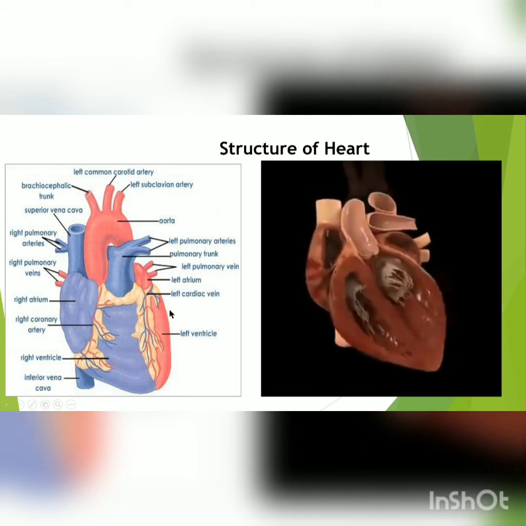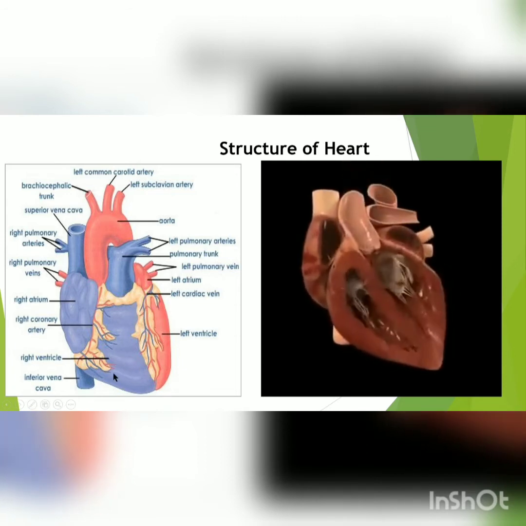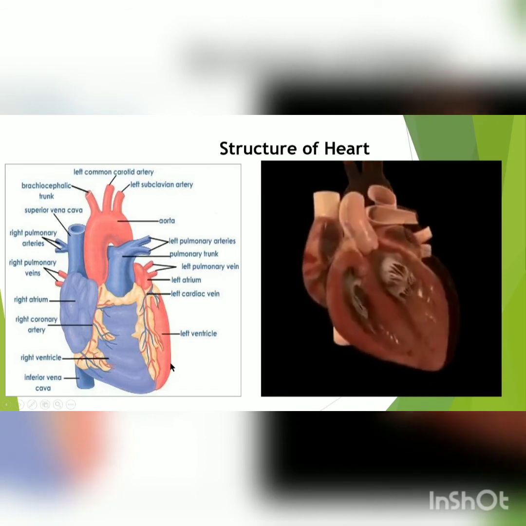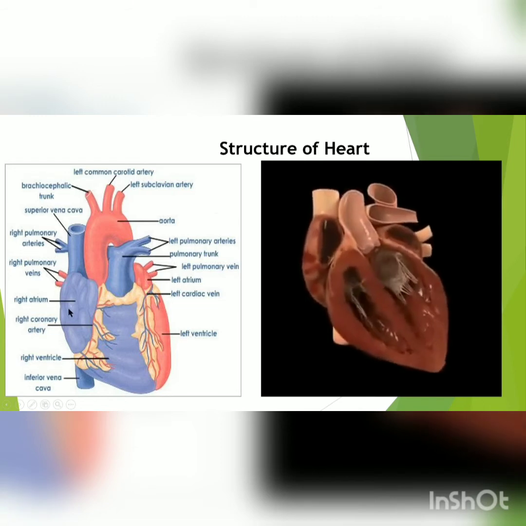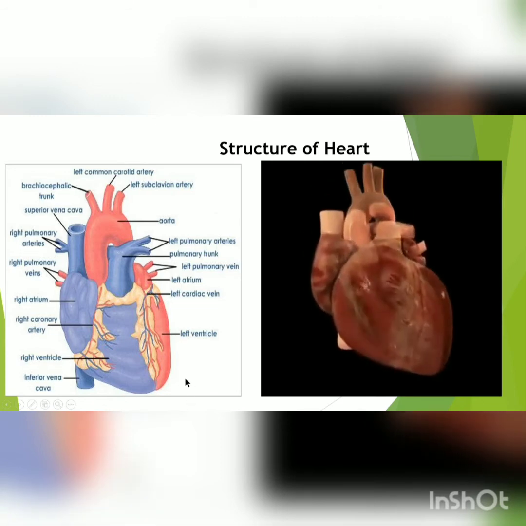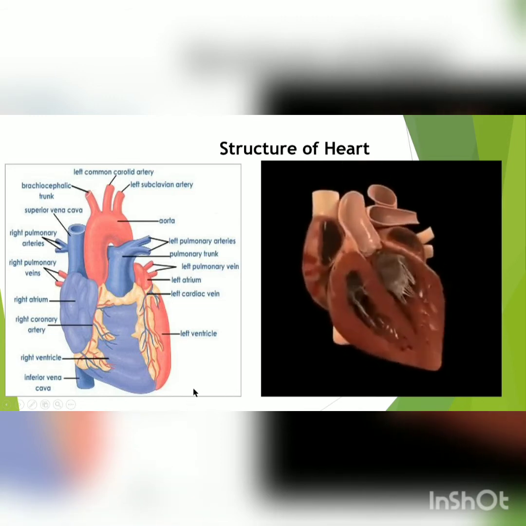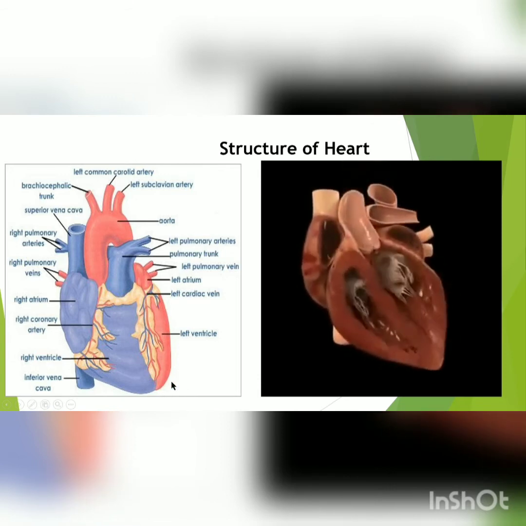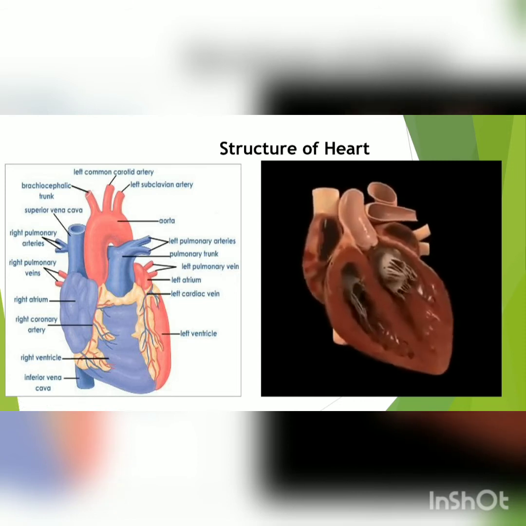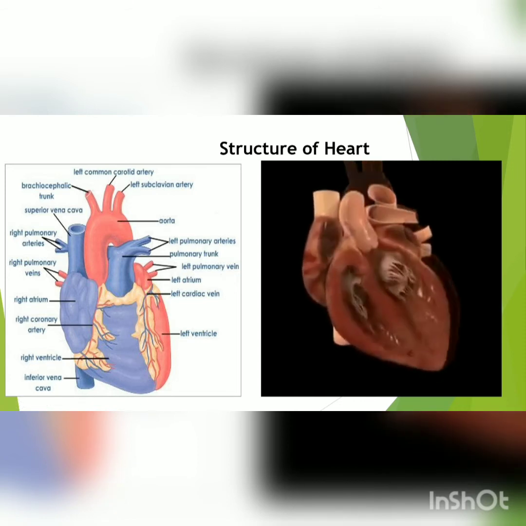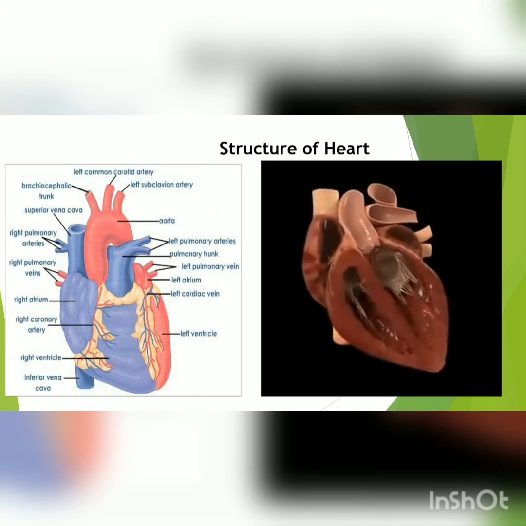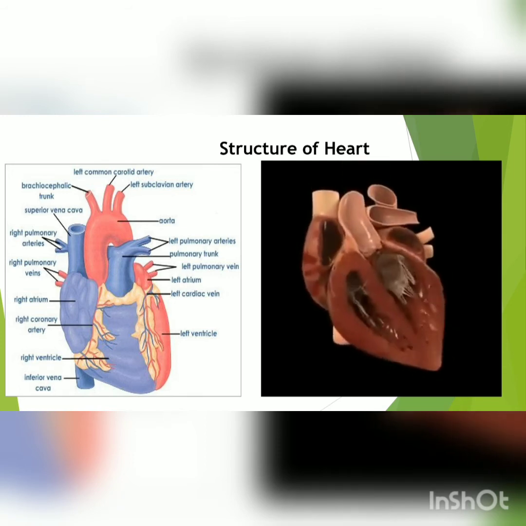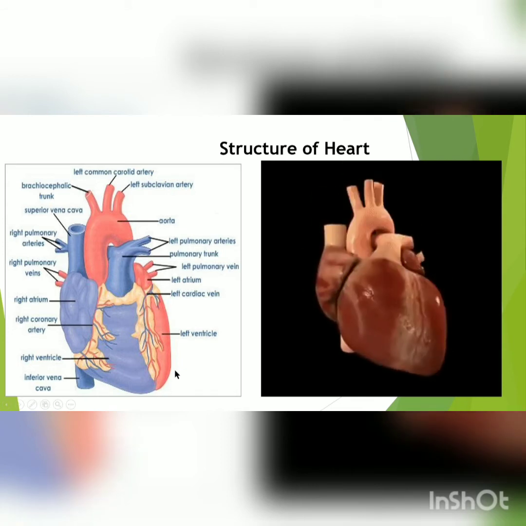Heart is protected by the double walled membranous bag which is known as the pericardium. So externally heart is covered by the pericardium, and the pericardium consists of two layers: an outer parietal pericardium and inner visceral pericardium which is attached to the heart, and a space called pericardial cavity is present in between both the membranes.